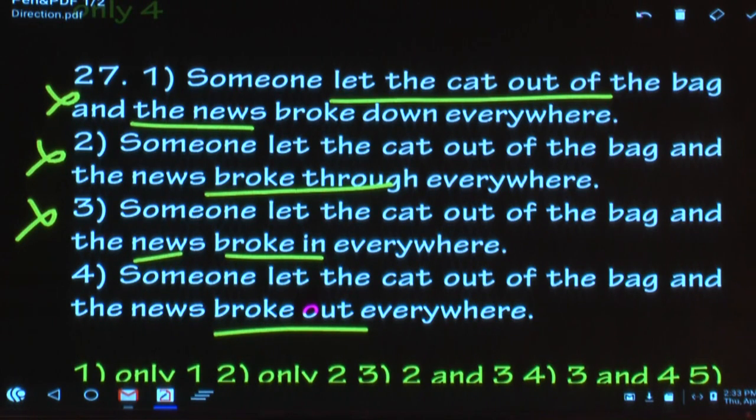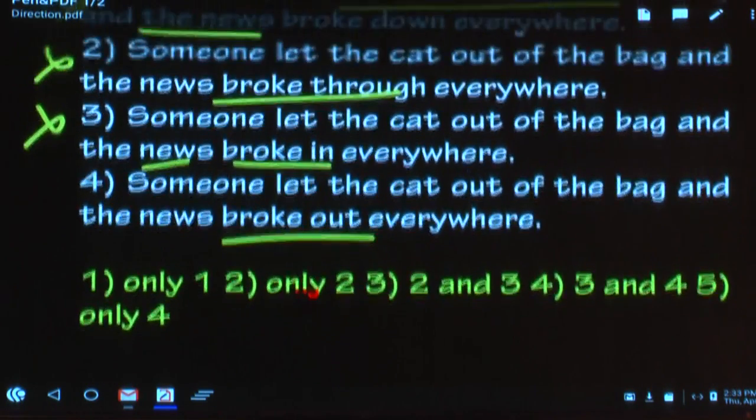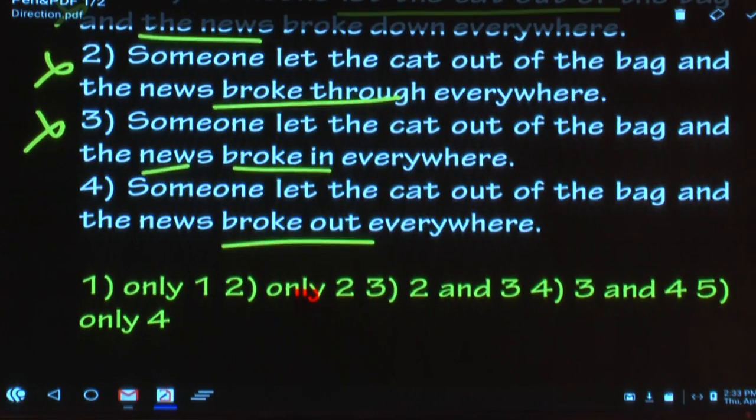Please write fire, diseases, clashes or fights. C-L-A-S-H-E-S, F-I-G-H-T-S. And here what is the word? News. Sensational news breaks out. Now what is the answer here? Only 4. Which option says that?